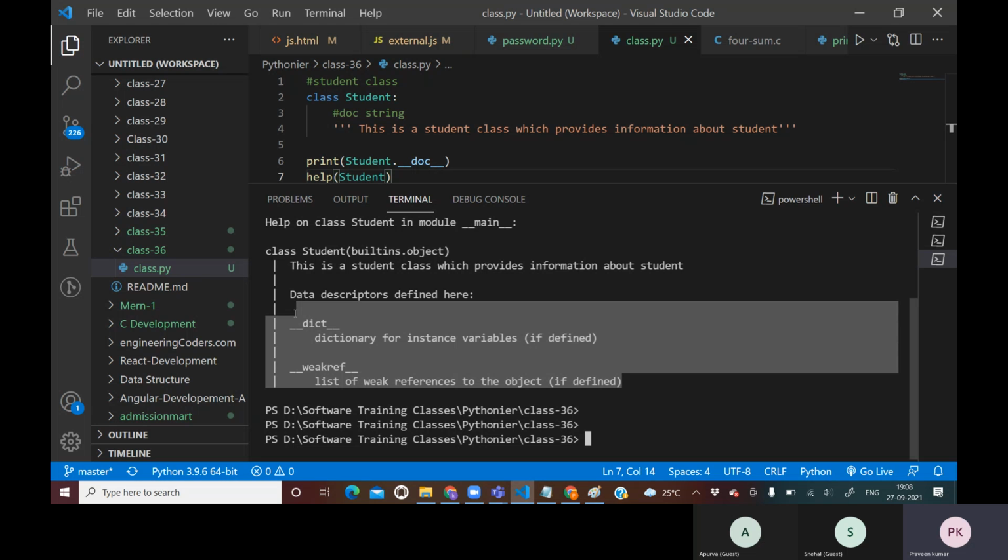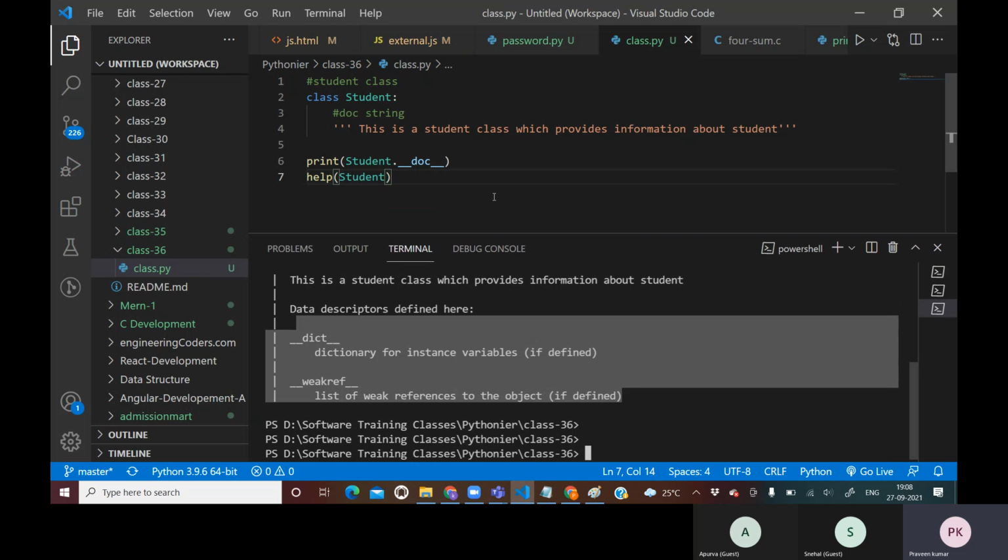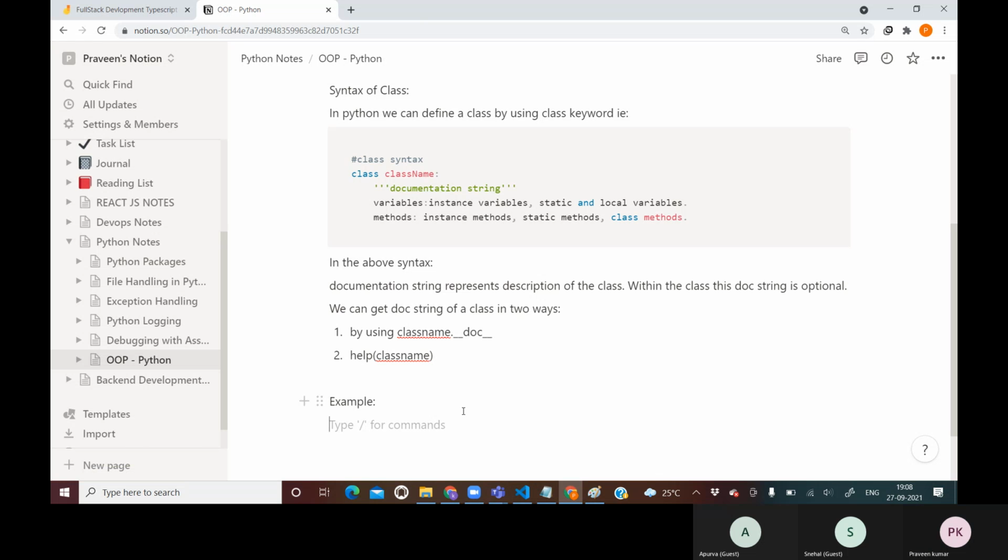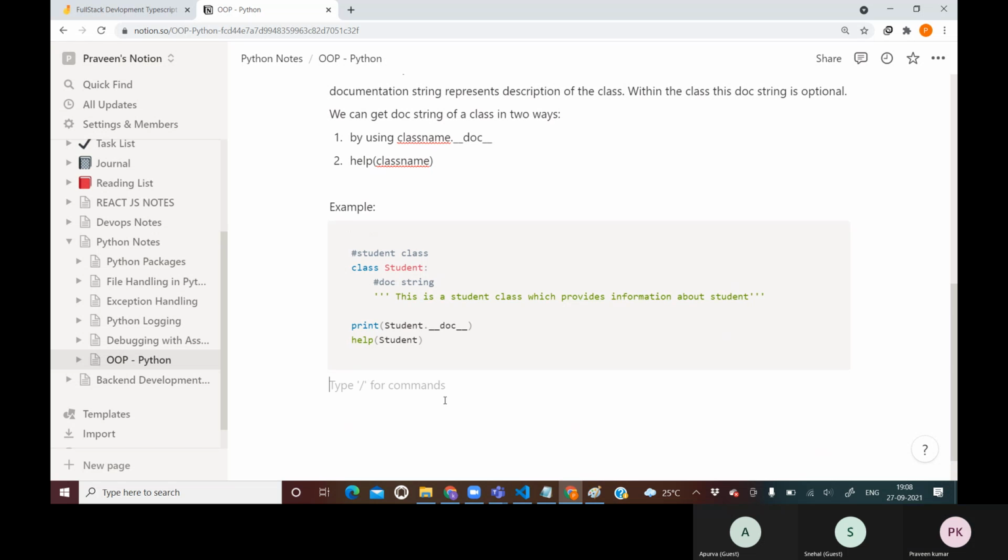Let me copy this and paste it in our notes. So I will paste it. Now see, this was the example of your class name.